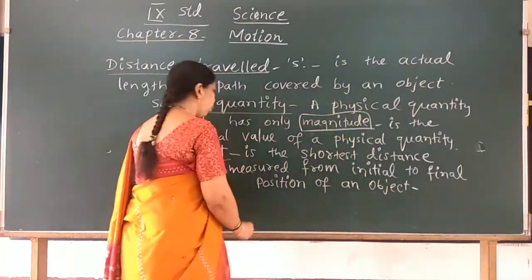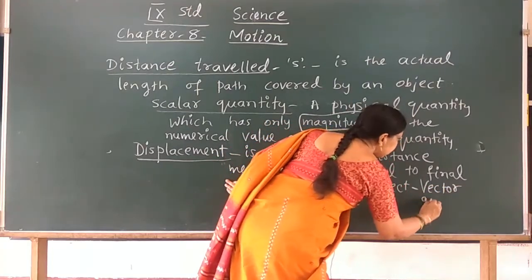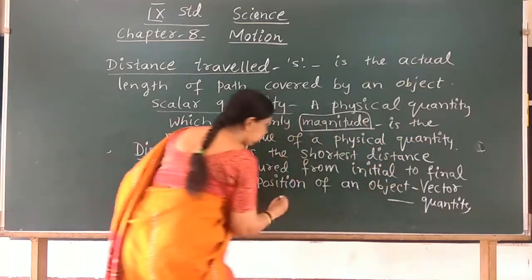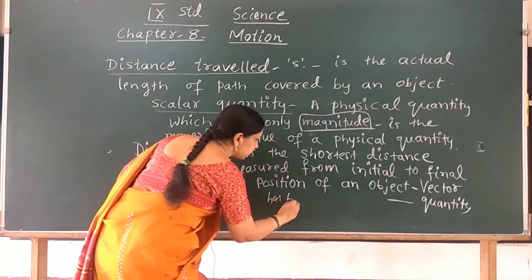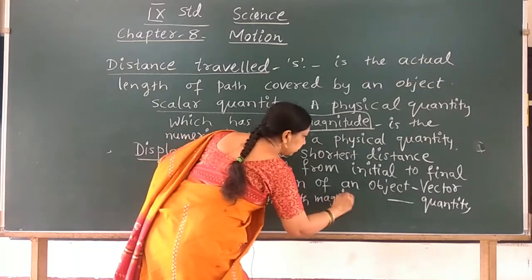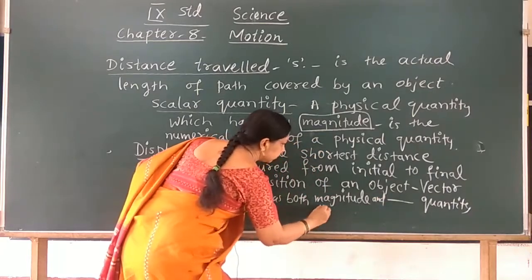So it is a vector quantity. Vector quantity has both magnitude and direction.